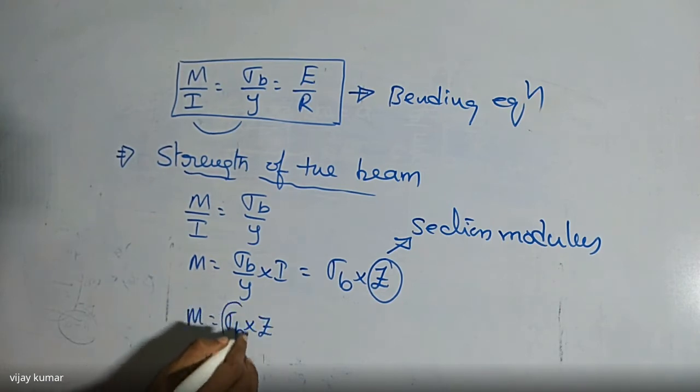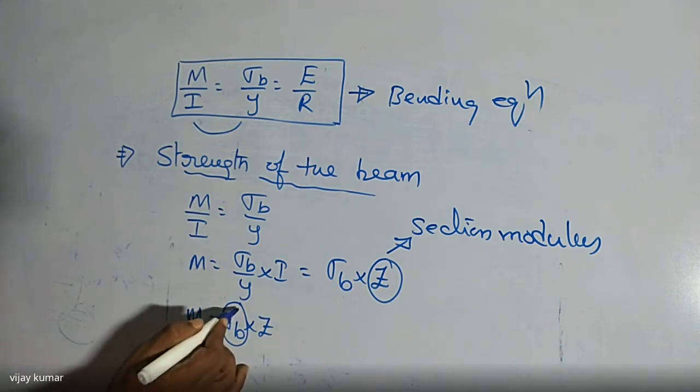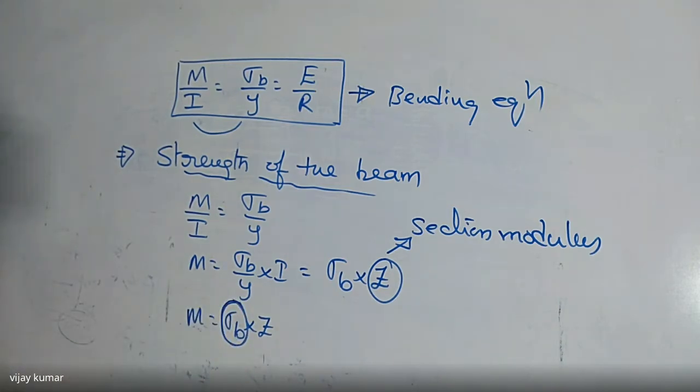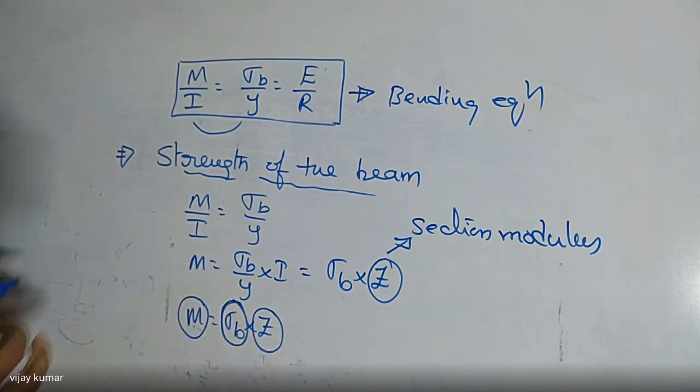If you know the maximum stress in a material, whether it is mild steel or cast iron, under tension, compression or bending, then M totally depends on the Z value. If you know the maximum bending stress in any material, then the strength of the beam totally depends on the Z value.